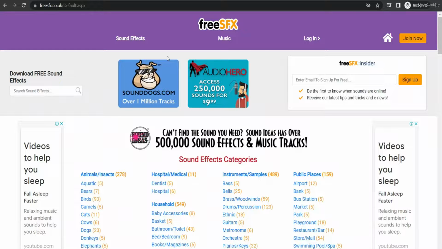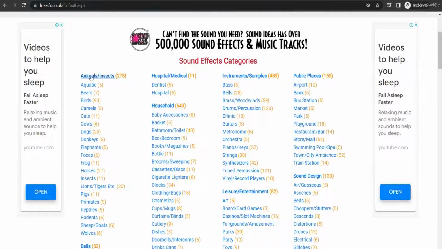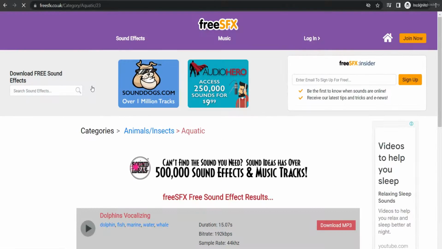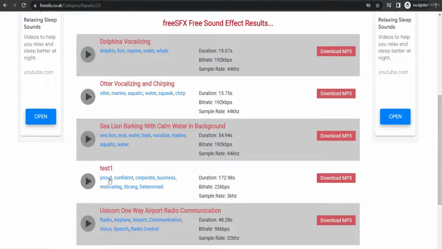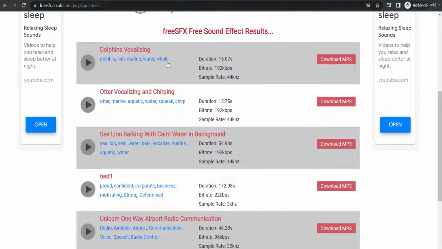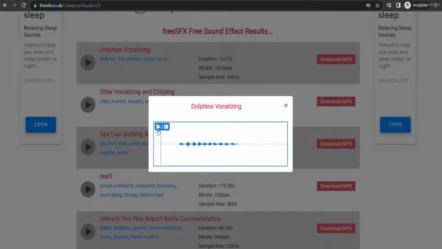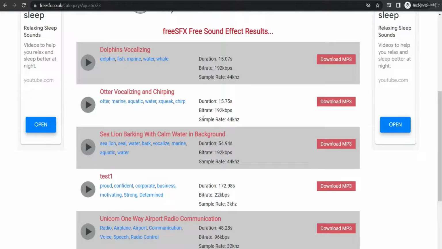This is the first interface when you enter the website freesfx. These are sound effects of animals or insects. I select aquatic here, and there are 1, 2, 3, 4, 5 sound effects which you can download. Here this is a sound effect of dolphin fish. Okay, let's play it. Yeah, it's very nice, and it's a free sound effect which you can download here.